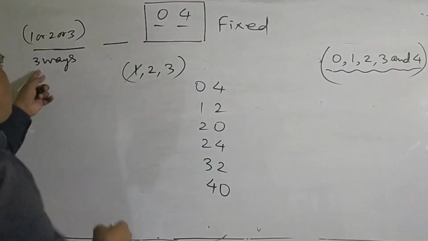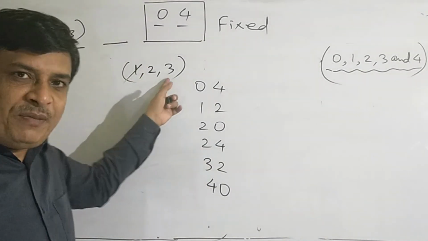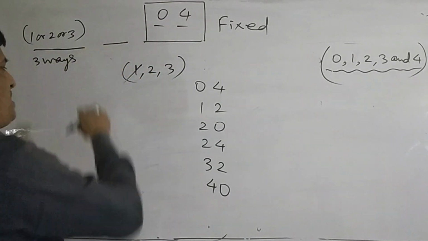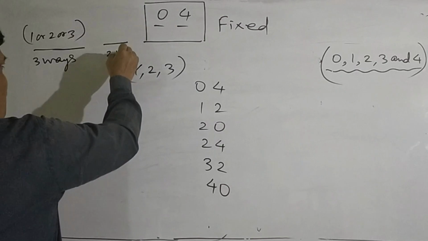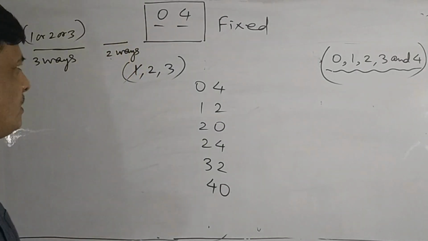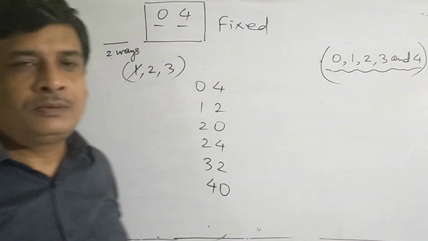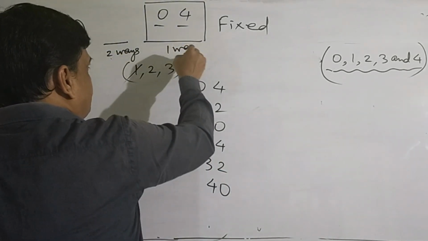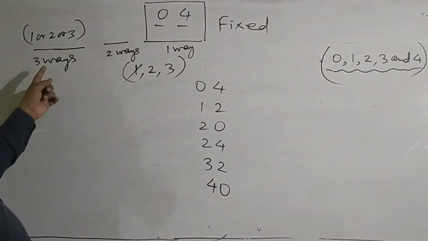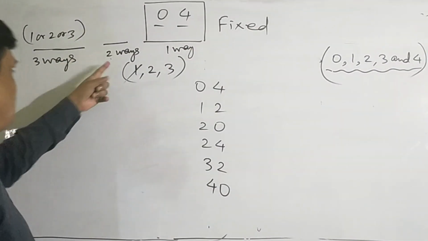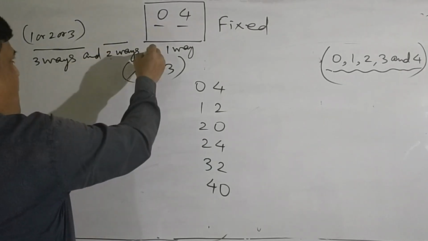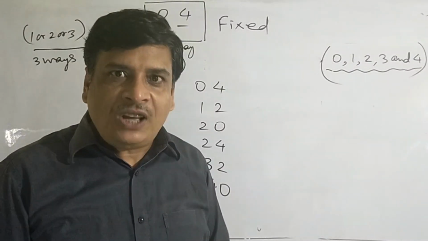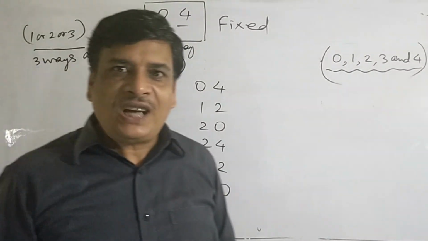Suppose 1 is taken at the 1000 place, then what will remain? 2 and 3. 100 place can be filled up by any one of them. So 100 place can be filled up in two ways. And this is one way of selecting the last two digits. So 1000 place in three ways and 100 place in two ways, and the last two places taking 04 is one way for finding the numbers which are divisible by 4.